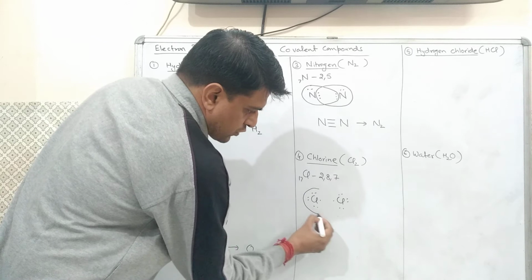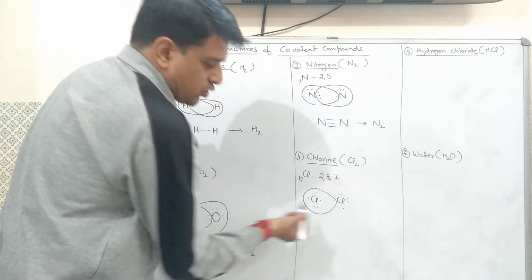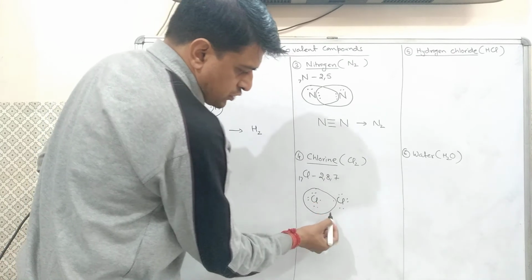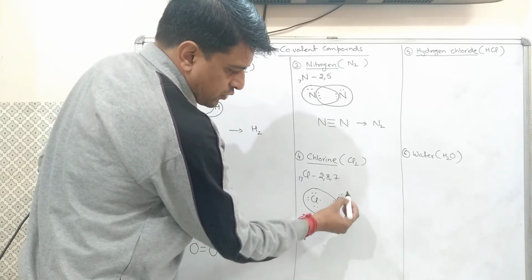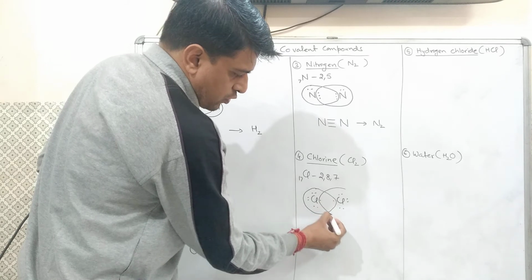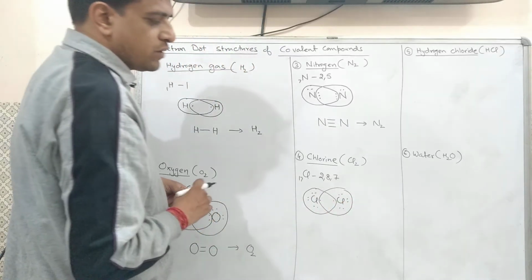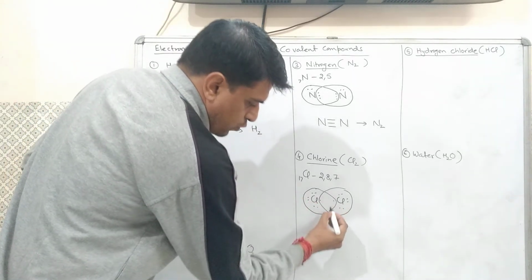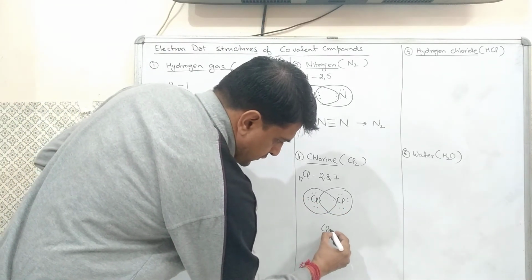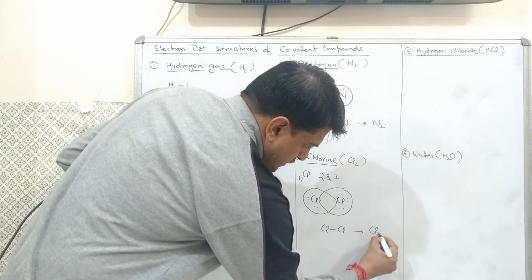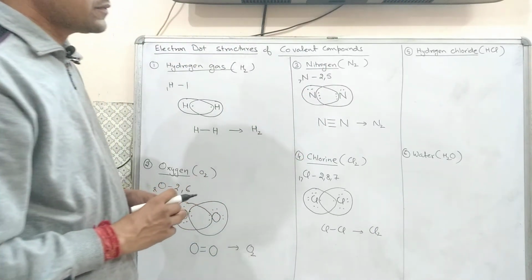Now this first chlorine will share 1 electron to have 8 electrons in the outermost shell, and this second chlorine also shares 1 electron with the first one. Now it also has 8 electrons, and they have shared only 1 pair of electrons. That means again they have a single bond between them, and the final product is Cl2.